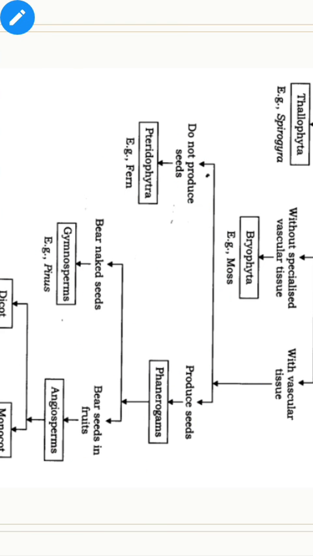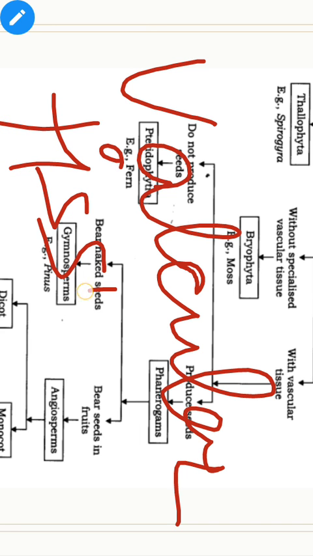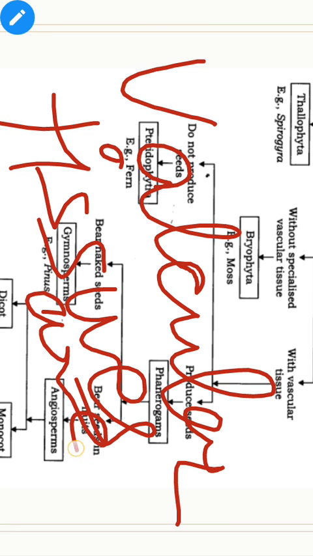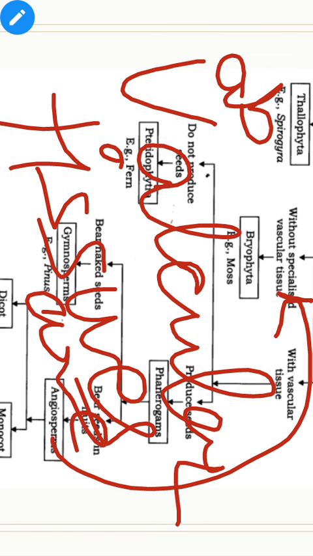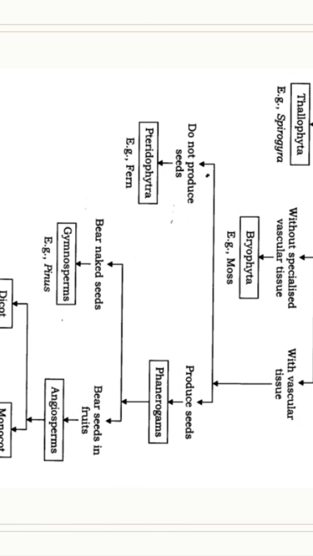As I told you, vascular tissues are absent, and this is the special feature of bryophytes. Why is it a special point for the bryophytes? Basically because from the next division vascular tissue will start to come, and in the third division, that is Pteridophyta, vascular tissue will definitely come. So this is your point for Bryophyta, that they do not have any type of vascular system or tissue.